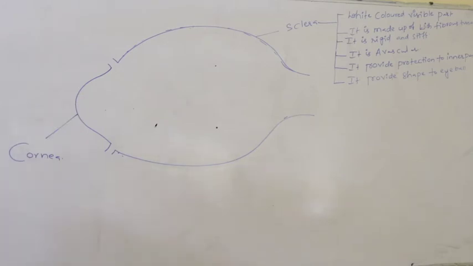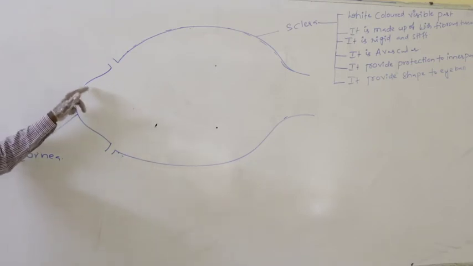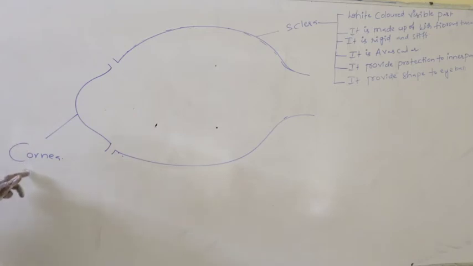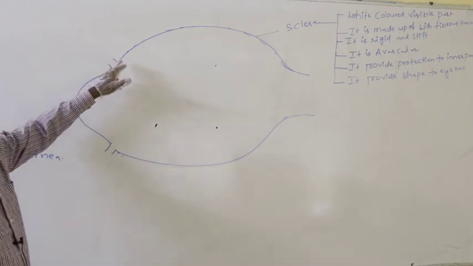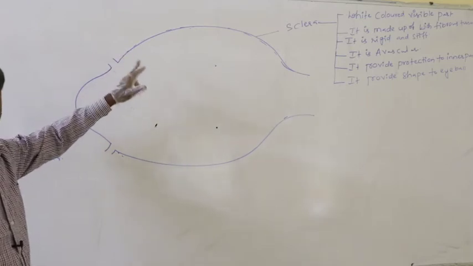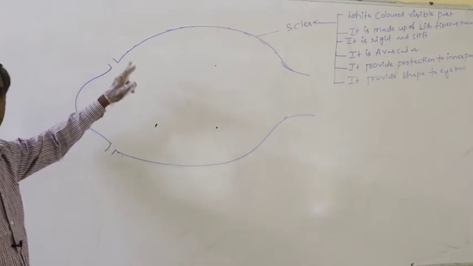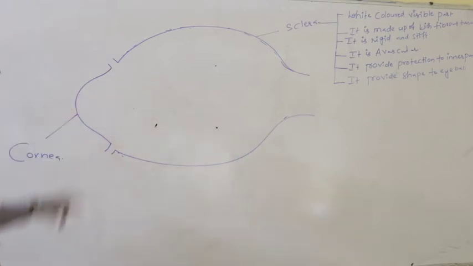Anteriorly it becomes flexible in order to transform into the cornea. Anteriorly this sclera loses its rigidity, it becomes flexible. That flexible part is said to be the cornea.